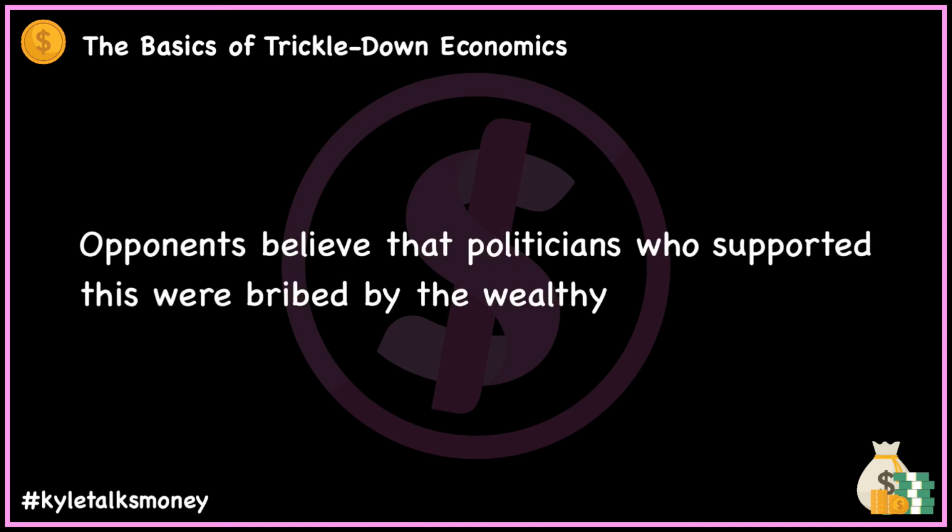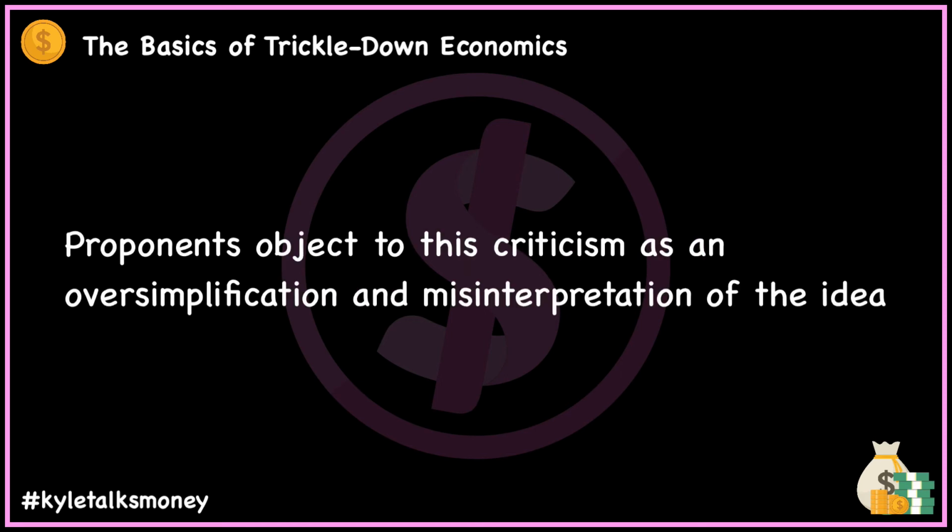Opponents of this economic theory tend to believe that the politicians who support it are in the pockets of wealthy businessmen. They often summarize trickle-down economics as something resembling Will Rogers' definition: the policy of giving breaks to the rich first and hoping the benefits will eventually make their way to the working classes. Proponents of trickle-down or supply-side economics object to this evaluation, calling it not just an oversimplification, but a misinterpretation of the idea.